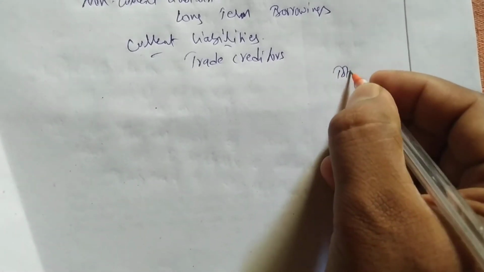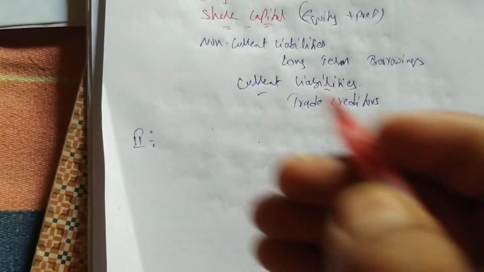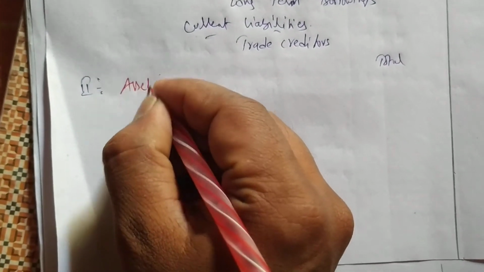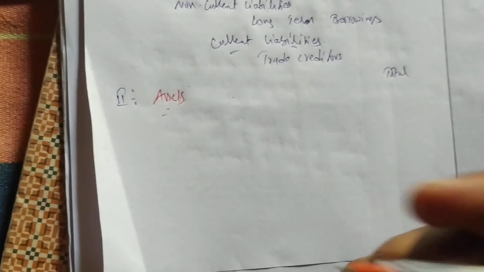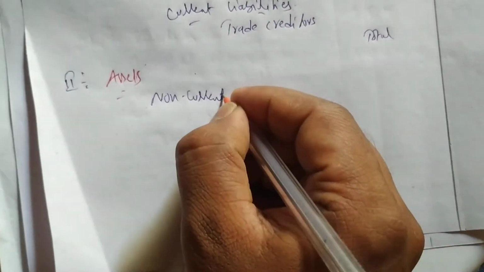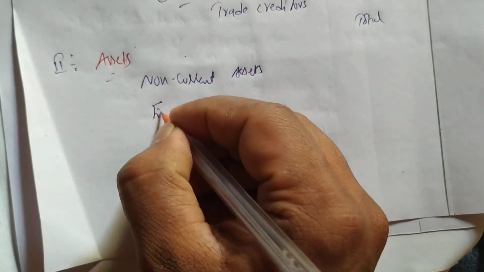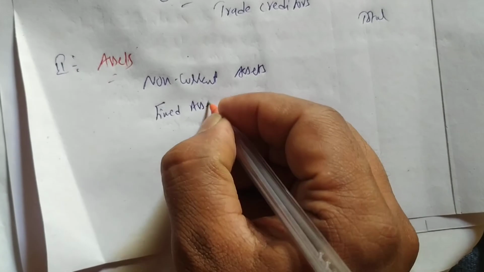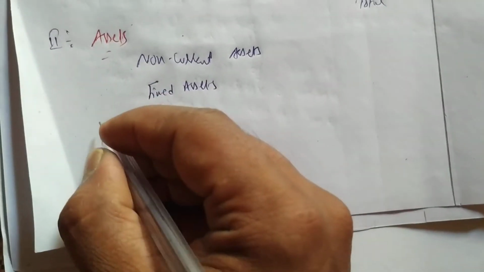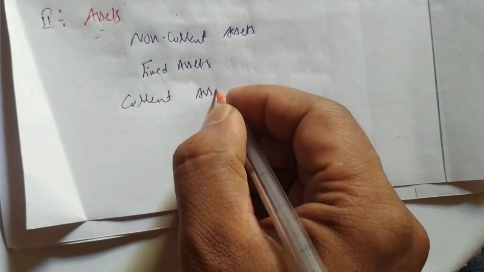Then we'll do the total. Next we have to write fixed assets. Assets we have to write. This is the format of a balance sheet you should know. So we'll first write non-current assets. Under this I am writing fixed assets. Next we are writing current assets.